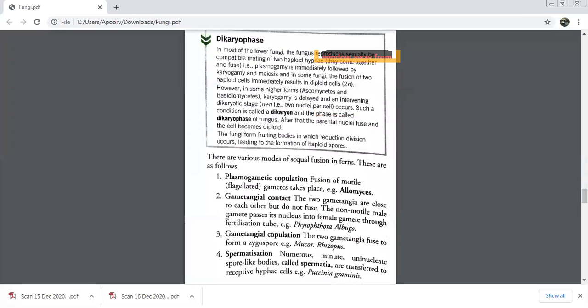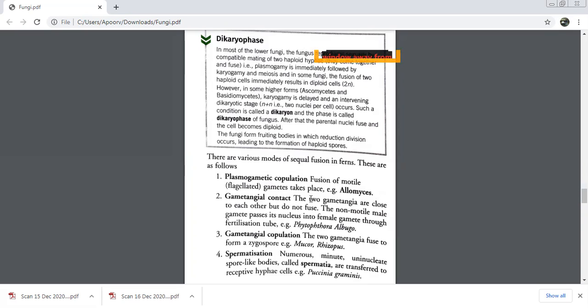Not this one. Very quickly, we have four modes of fusion in fungi. Which was the first one? Plasmogametic copulation. Fusion of which kind of gametes is taking place? Motile gametes. Good. Which was the second one, Peter? Gametangial contact. Fine. Here we have what coming closer together? Two gametangia.